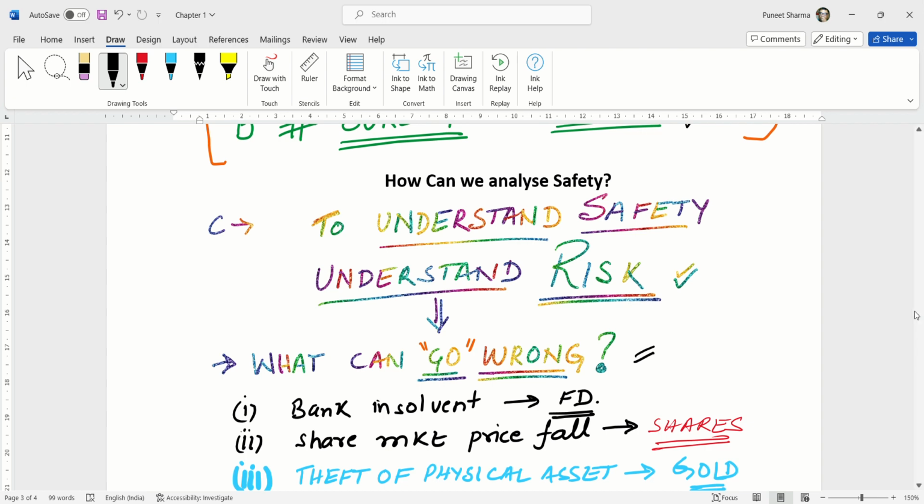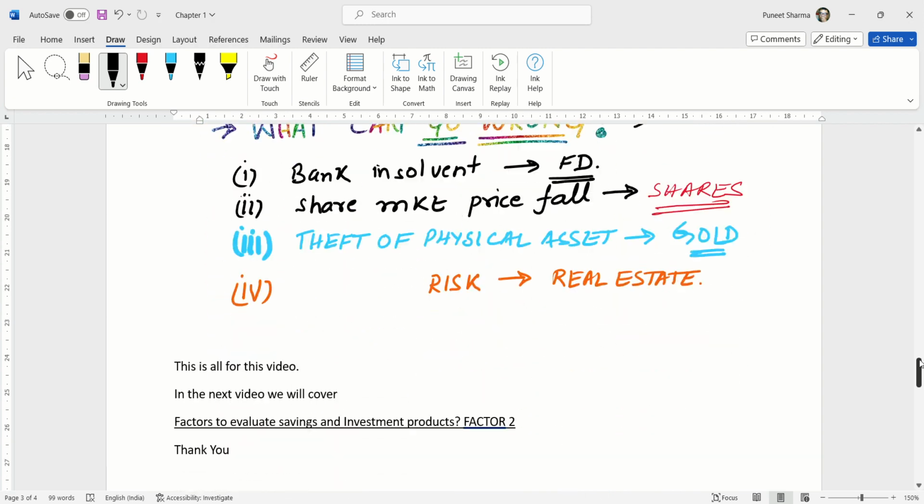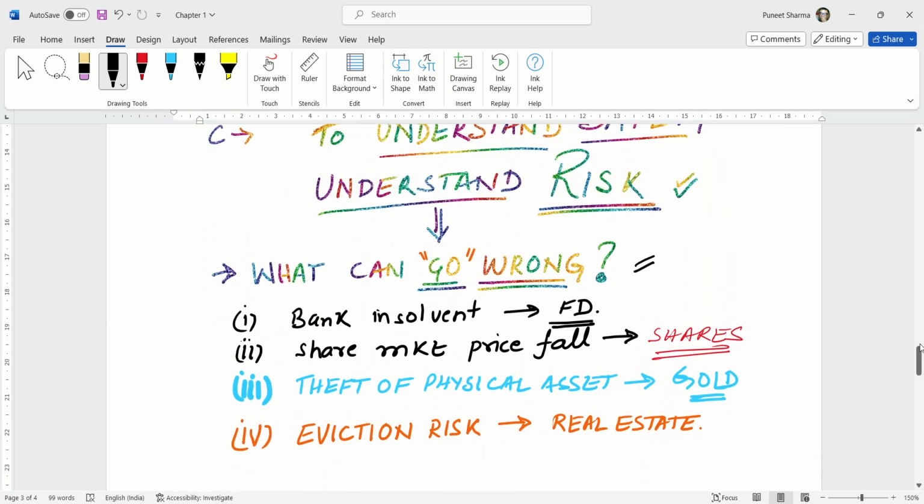I have done some risk analysis for you here. Let's look at that. The first risk we are talking about is bank insolvency. In the case of an FD that I make in a bank, if the bank goes insolvent, my FD is lost, or it is stuck until the Reserve Bank of India merges that bank or instructs the bank to pay the money to the FD holder. So that is an issue.